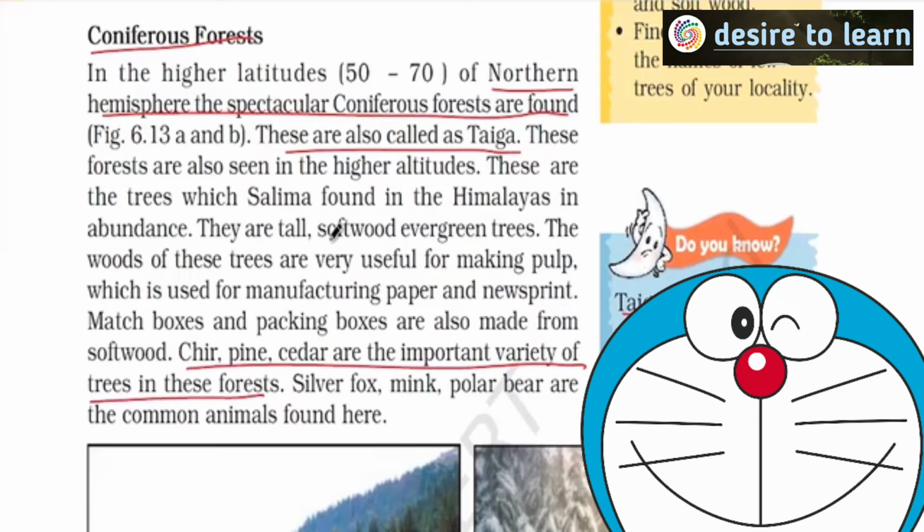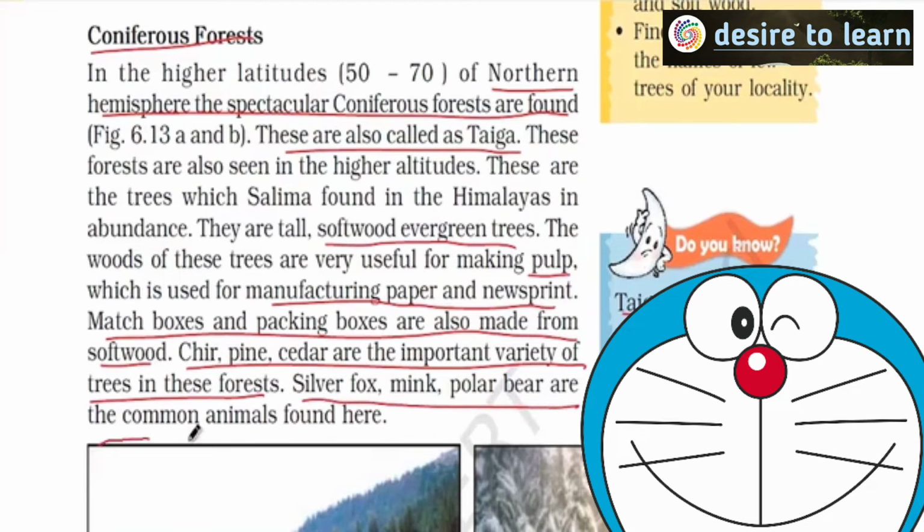You usually get softwood evergreen. In tropical region, hardwood is usually seen, which is used for infrastructure and all. But softwood is usually used for making paper, newsprint and pulp. Matchboxes, packing boxes are actually made from softwood. Silver fox, mink, polar bear are the most common animals found in this region.